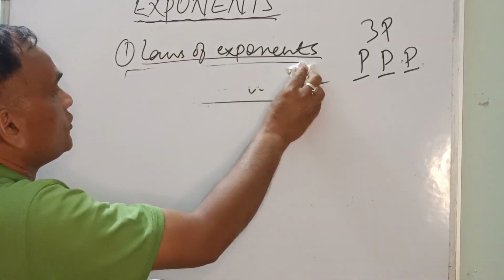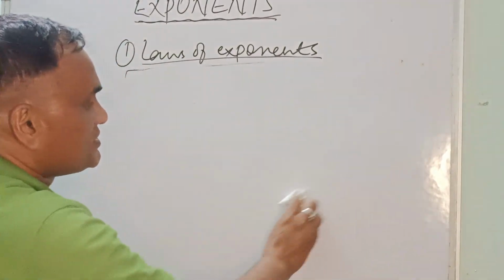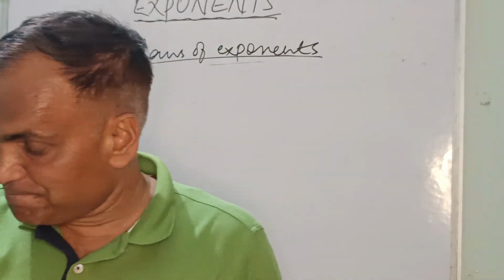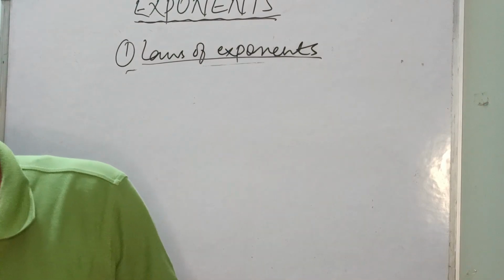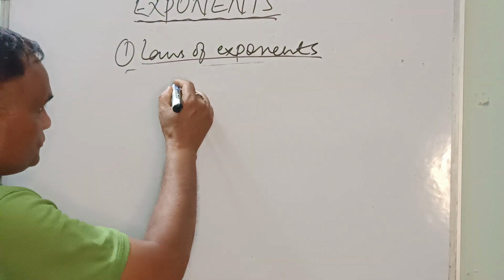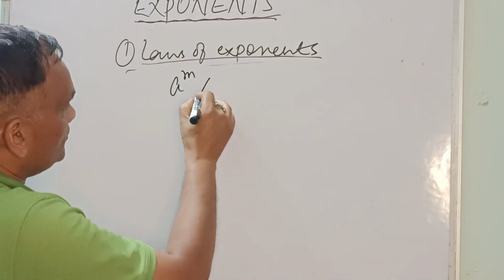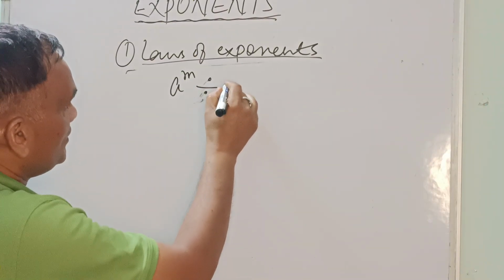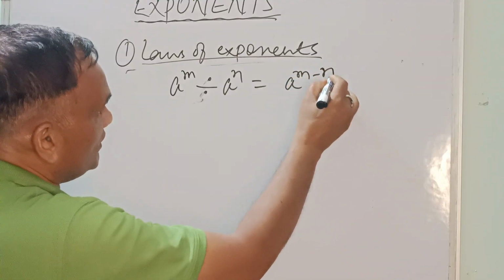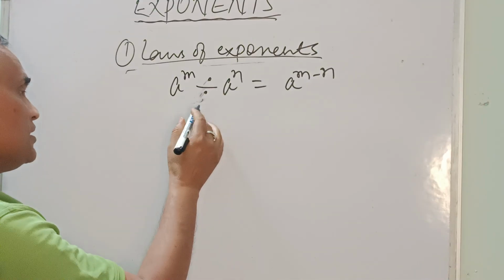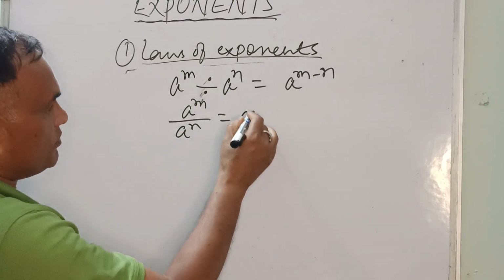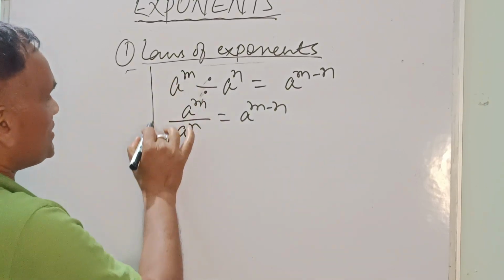Now we'll see the second law. What says the second law? Suppose we have dividing powers; I have seen multiply, and now we'll see the dividing powers. Suppose a to the power m divided by a to the power n. In divide, power is subtracted: m minus n. Or you can write in other form also: a to the power m upon a to the power n equal to a to the power m minus n. So the funda is same.